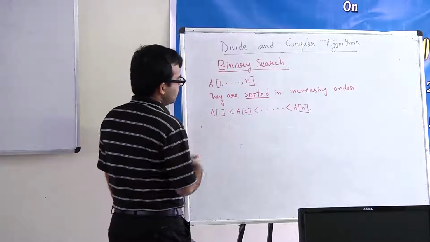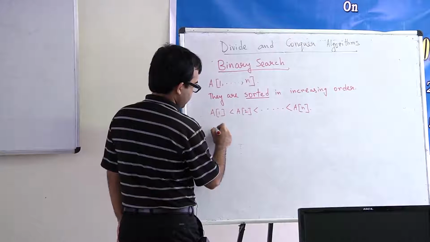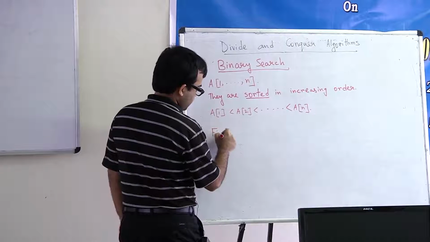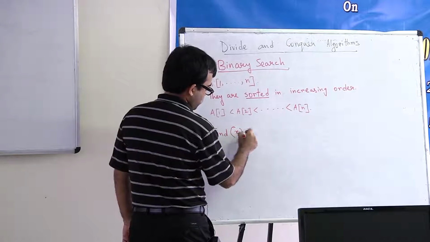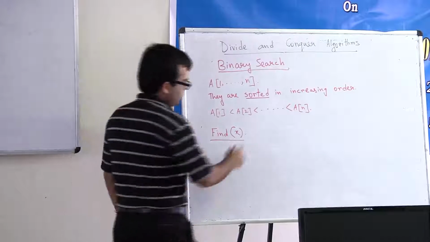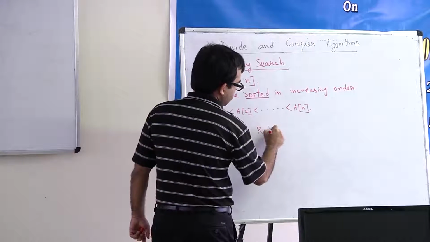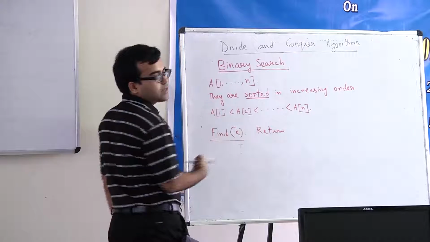And now you have to solve the following problem. You are given a number x and you are asked to check if this number x belongs to this array.